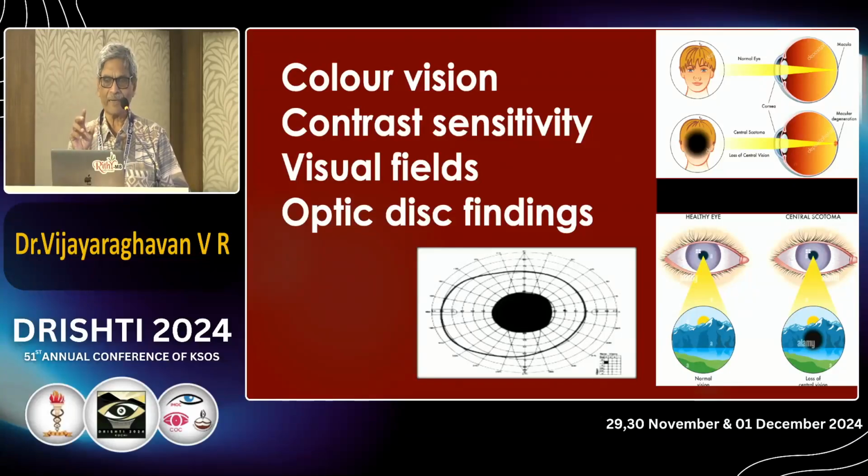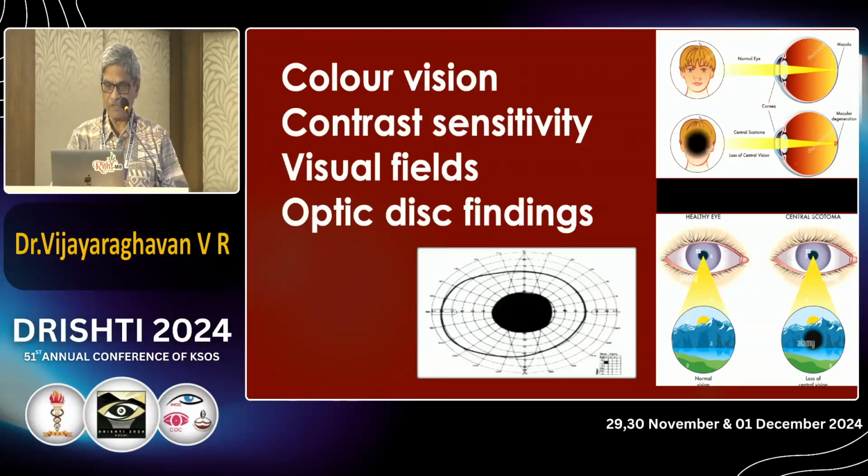Your answer is, sir, I'm having a diamond target. A large diamond is there. You ask him to fix inside the diamond, and I can proceed. This is a very common question. Suppose you see the Humphrey chart with the fixation target as a diamond. That means he's having a central scotoma, an optic neuritis case. Very simple to see from the chart itself.